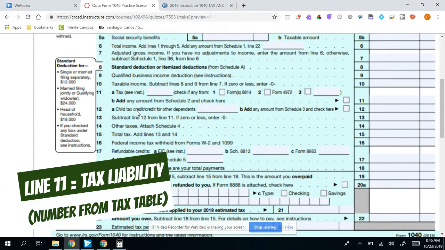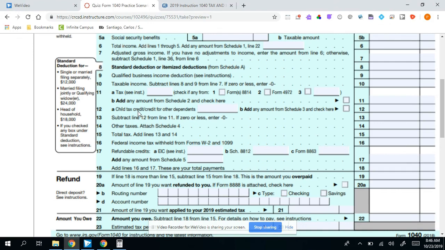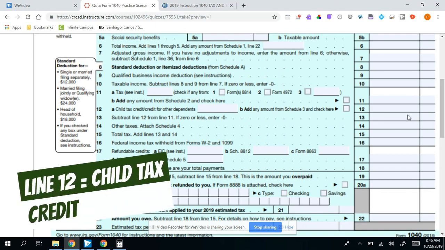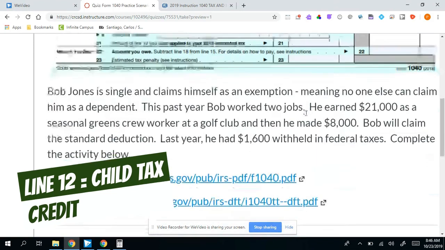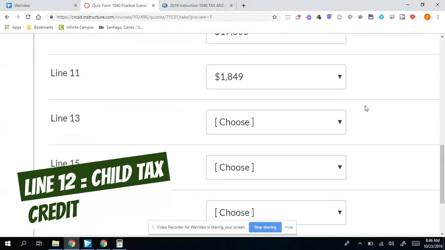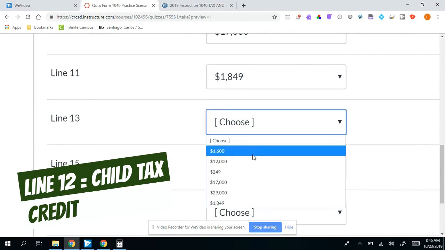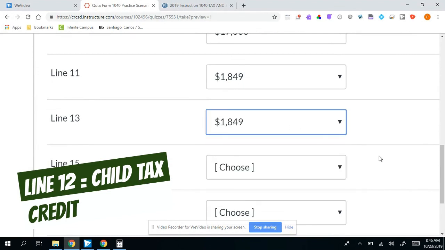I do not state anything with Bob about a child tax credit later on in one of them. I do mention that they are receiving a child tax credit, but Bob is not. He has no children, so it's going to be blank. So then on line 13, I would just do line 11 minus line 12 to get line 13. So line 11, 1849 minus 0 is also 1849.